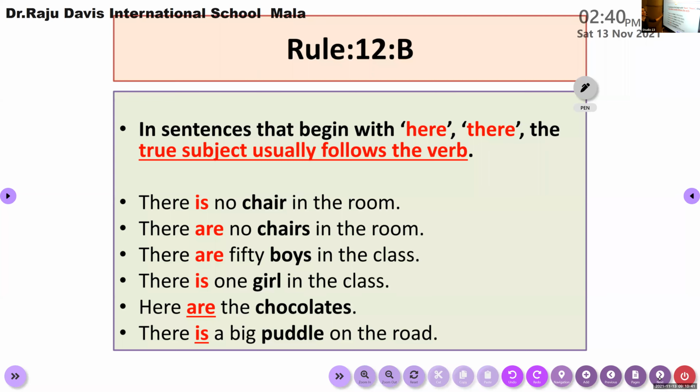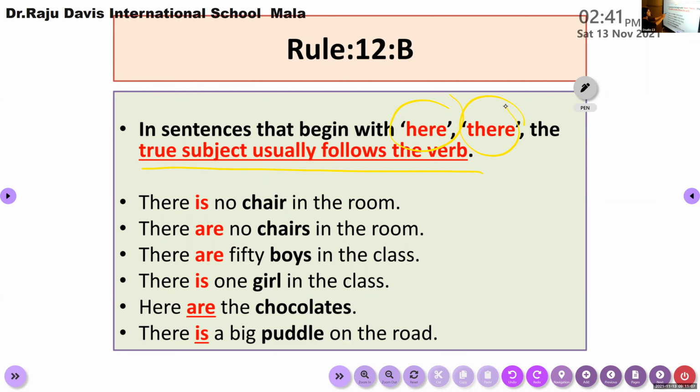In a nutshell, in short, I can tell you that in sentences that begin with here and there, the true subject usually follows the verb. I request everybody to underline that the true subject usually follows the verb if the sentence is starting with here and there. Okay, true subject. Rule number 12 example is the same. Same rule.